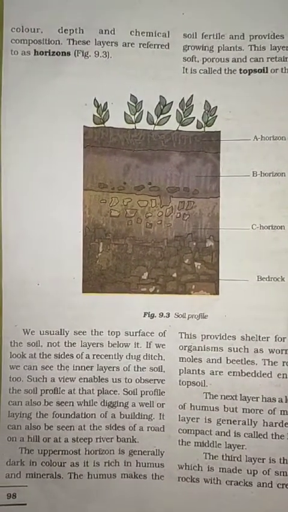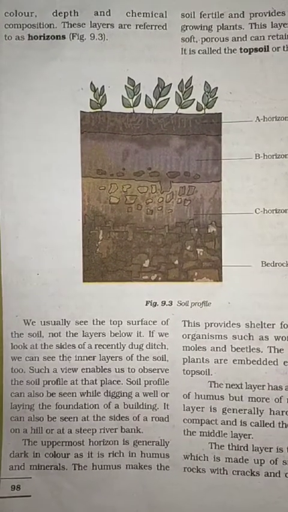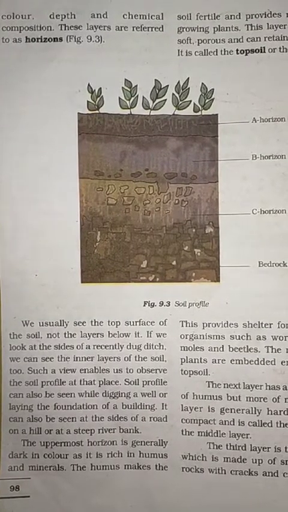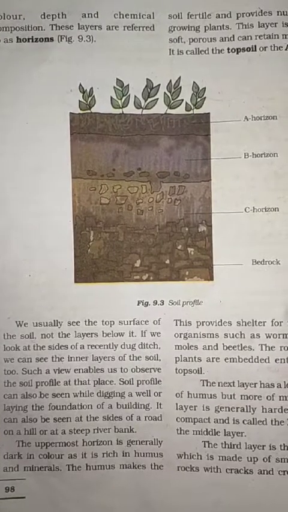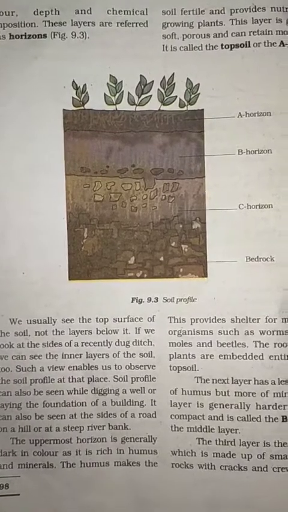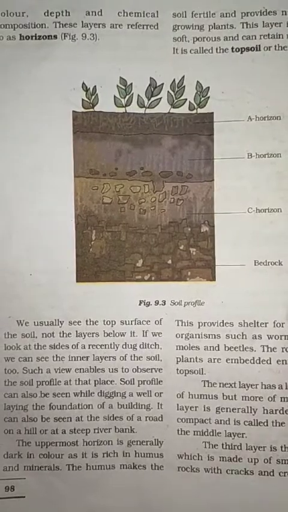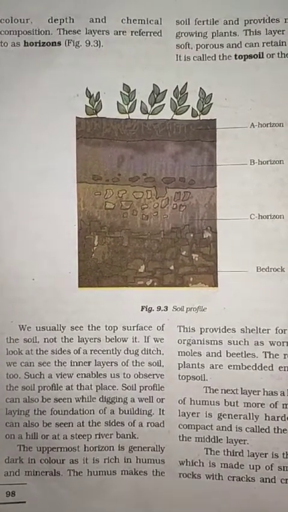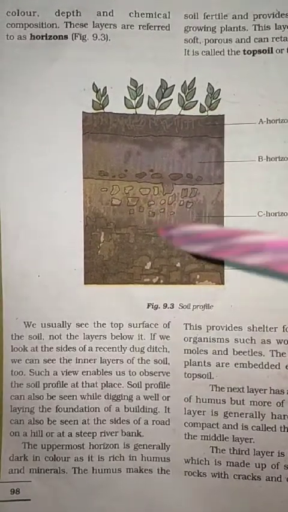Soil profile can also be seen while digging the foundation of a building. It can also be seen at the sides of a road, on a hill, or at the steep river banks. We see the different colors of the soil. We look at hillsides, roadsides and river banks, and we see the different types of soils. So look at the diagram carefully.